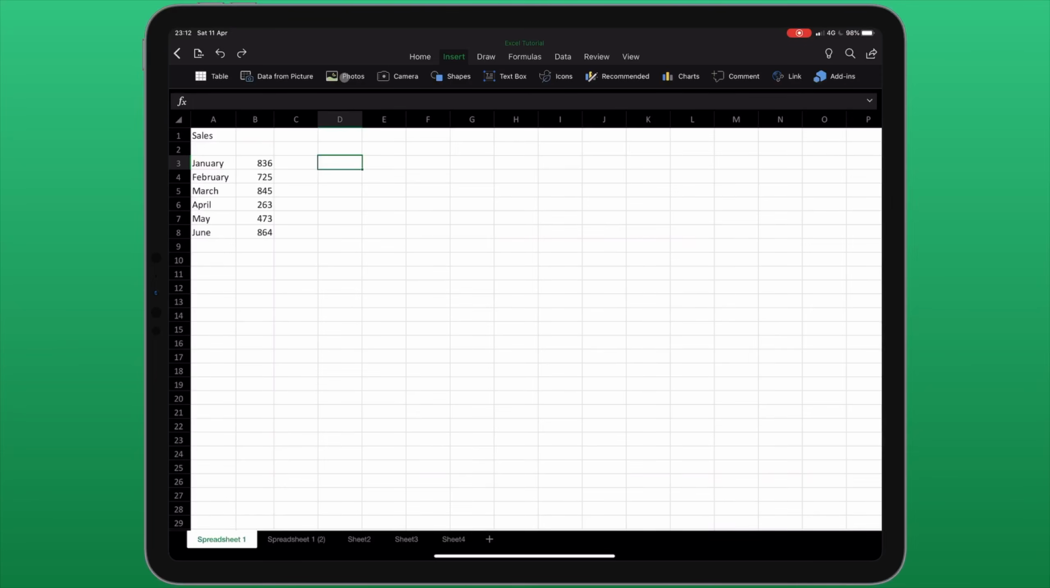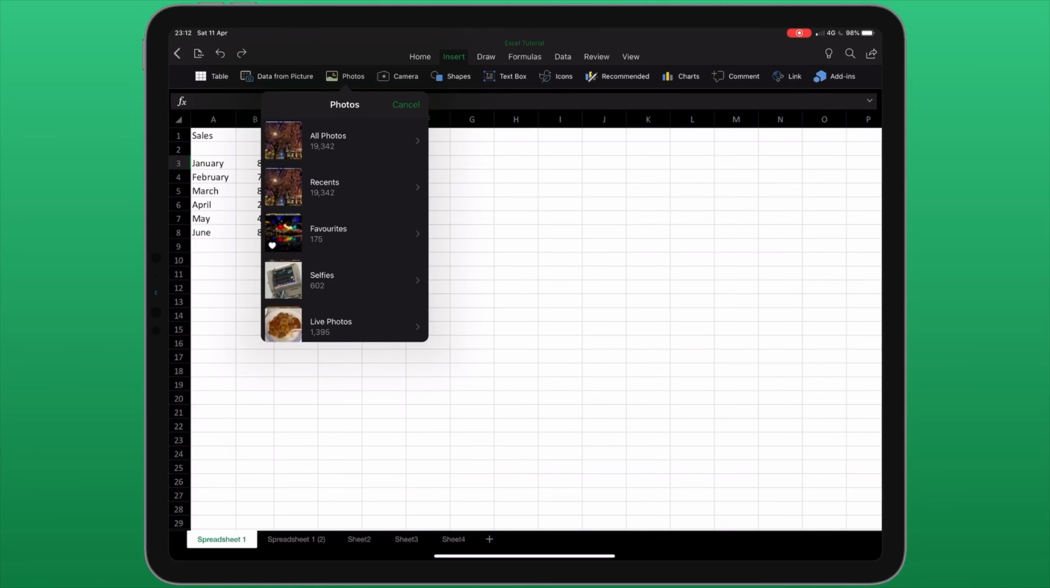Next, we have photos. This allows me to insert a photo from my camera roll into the spreadsheet.